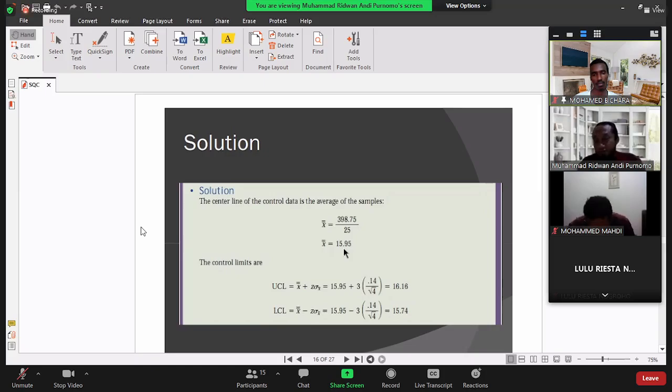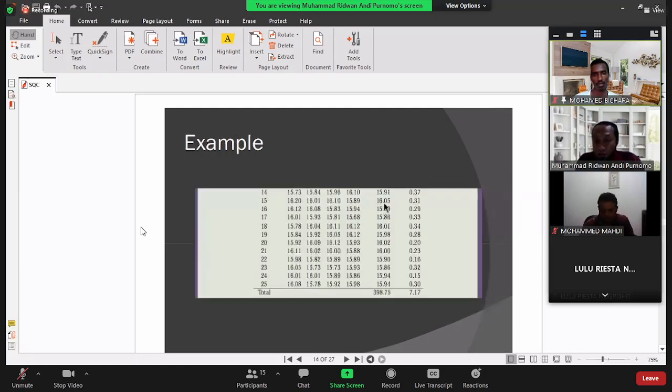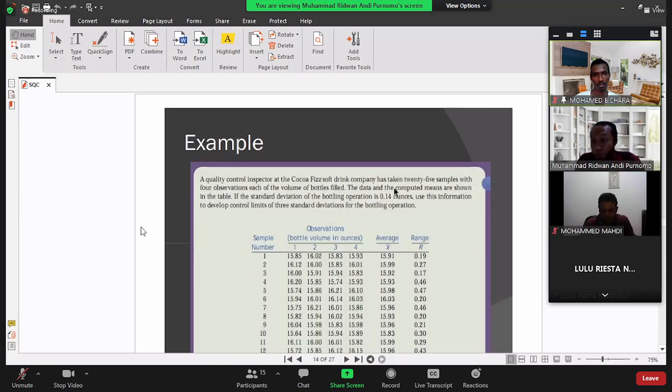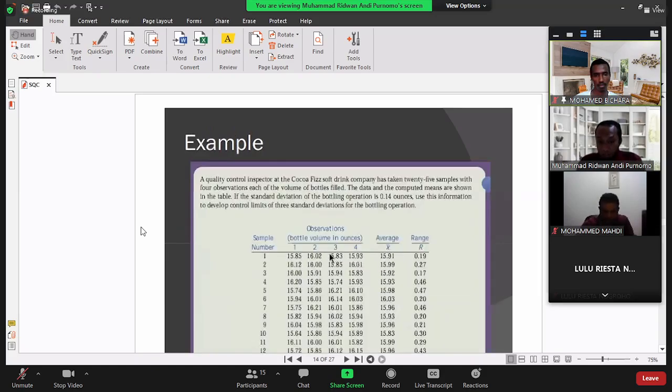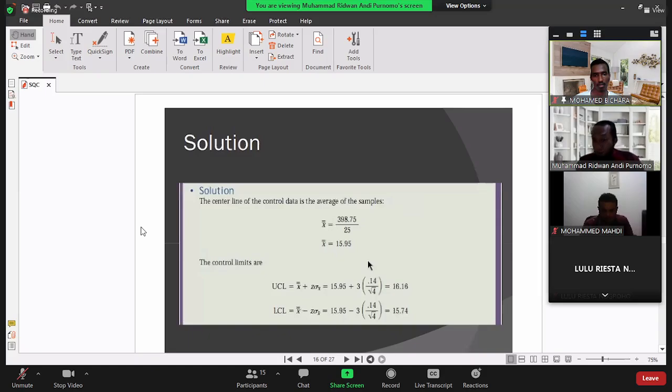15.95. And the control limits: we will use 3, for example; it can be 2 or it can be 3. In this example, if we use 3 deviations, how do we calculate from this information? This one is already printed in the machine, because we use an automatic machine. And it is divided by the square root of 4. The 4 here comes from the number of replications. Here we replicate our sample 4 times, so we use the square root of 4. That's the way to calculate the standard deviation in SQC.